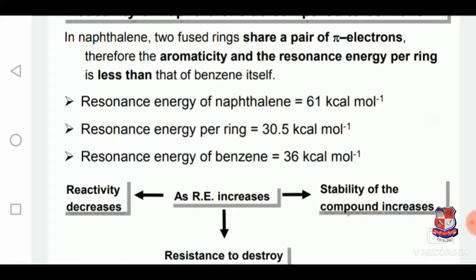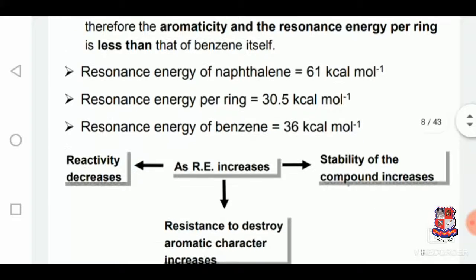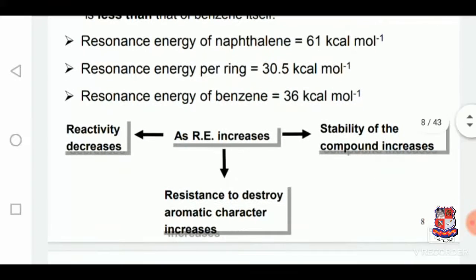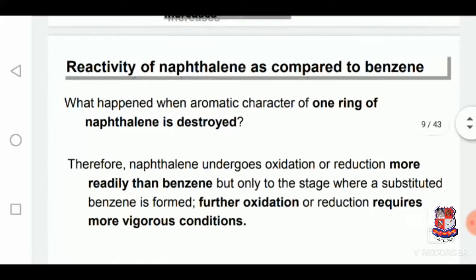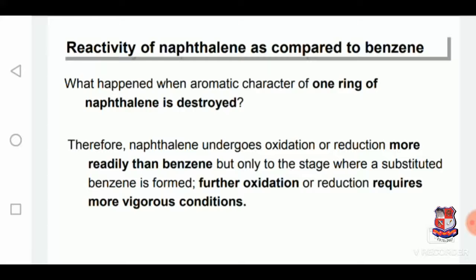The resonance energy of naphthalene is 61 kilocalories per mole, so the resonance energy per ring is 30.5 kilocalories per mole, and the resonance energy of benzene is 36 kilocalories per mole. So as resonance energy increases, the stability of the compound increases, the energy needed to destroy aromatic character increases, and reactivity decreases. So we can say what happens when the aromatic character of one ring of naphthalene is destroyed.